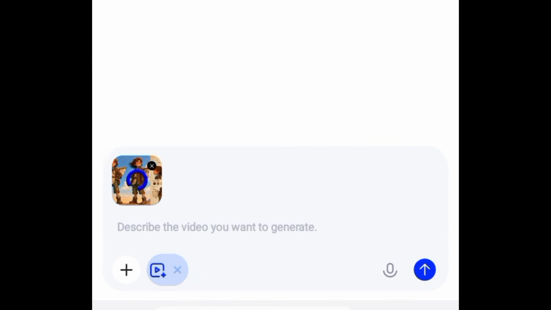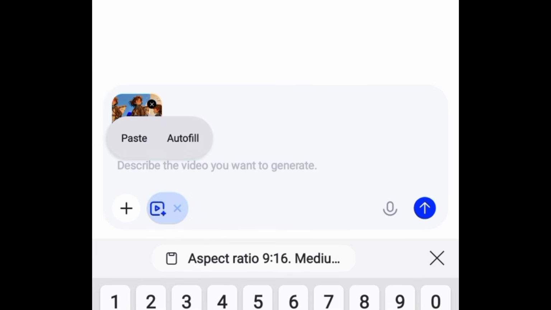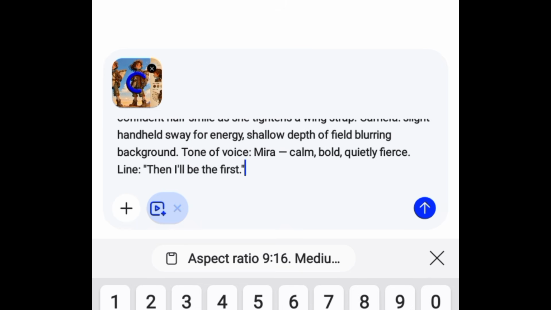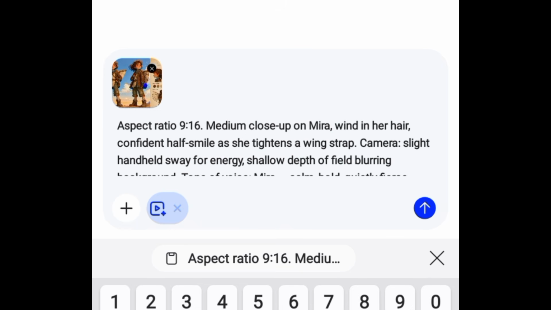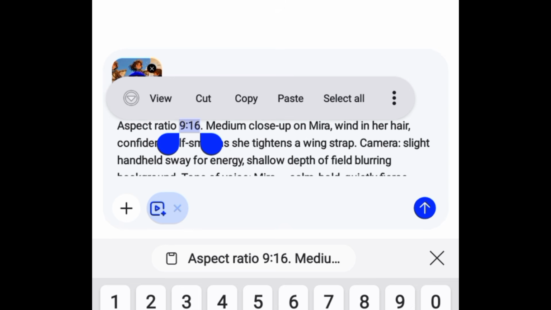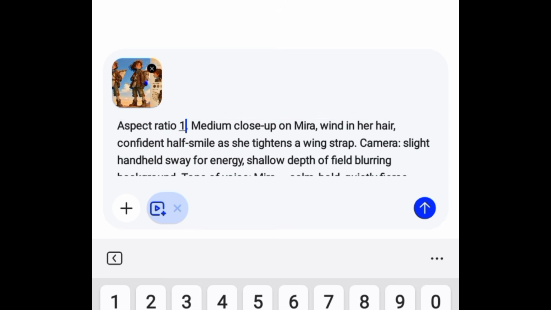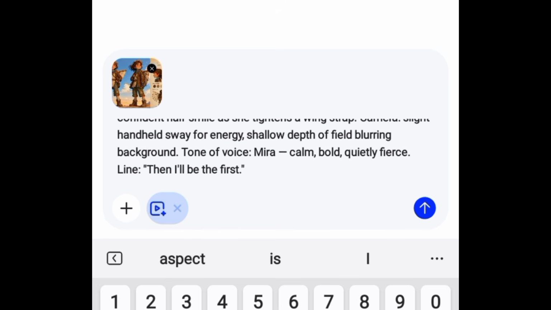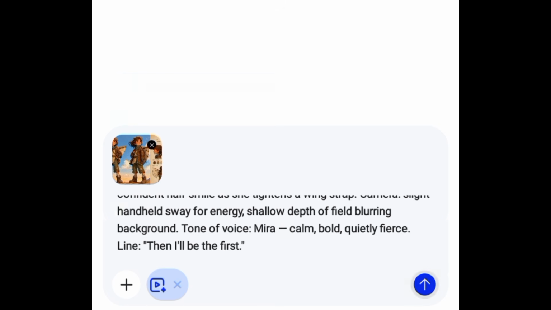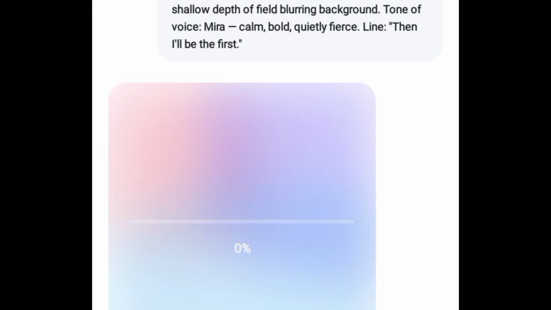So I've brought in the reference image, and then I'm going to click here, come over to describe the video you want to generate to paste in the prompt. Keep in mind the aspect ratio is 16:9, not 9:16. I don't know why it's indicated 9:16. So here it is. The image is done uploading to the platform. So I'm going to come over to this arrow facing upward to send. Okay, let's wait to see how scene 2 is going to look.